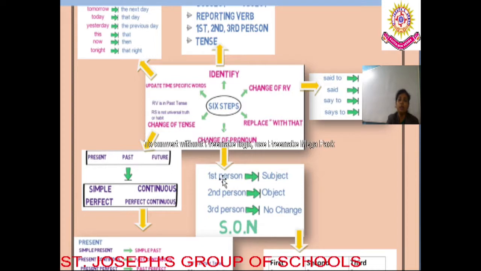How and what we have to change. First person में क्या आएगा, हमें कैसे change करना है, second person में कौन आएगा and what has to be changed, and third person में कौन होगा and what ways to be changed. So with this abbreviation we can remember it. So now coming to fourth step.